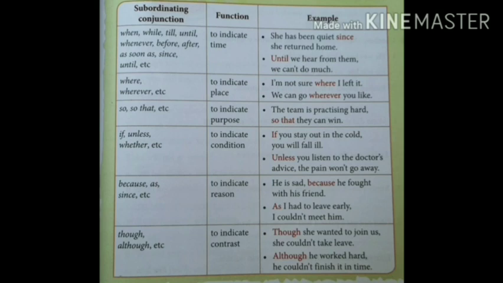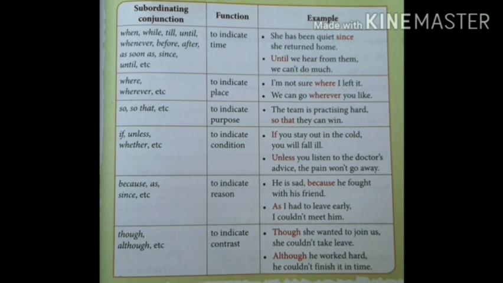For example, "She has been quiet since she returned home." Here, "she has been quiet" is a main clause and "she returned home" is a subordinate clause. So these two clauses are connected by "since". So "since" is a subordinating conjunction.